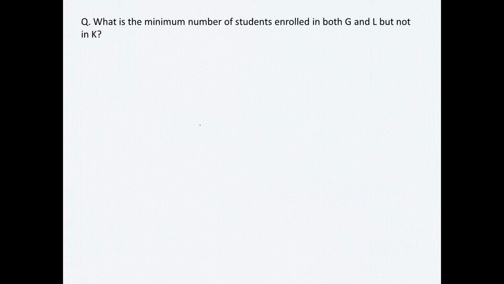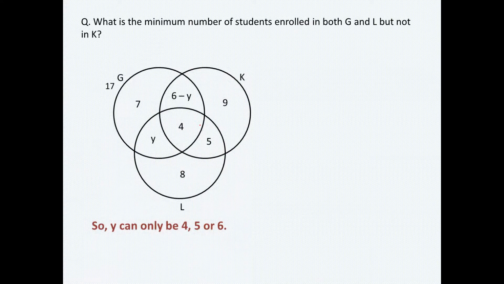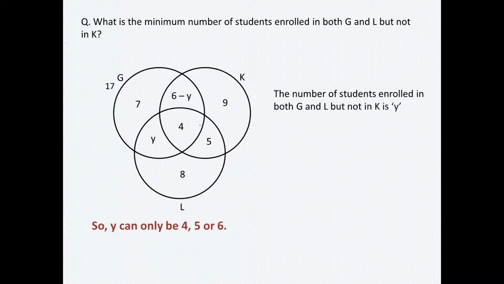So the first question with us is, what is the minimum number of students enrolled in both G and L but not K? Let's look at the Venn diagram. Which area is represented by both G and L but not K? That area is represented by Y here. So basically the question is asking us the minimum number of students, which represents the value of Y, and because we already know that Y has the minimum value of 4, the answer to this question should be straight away 4. So let's move to the next question.